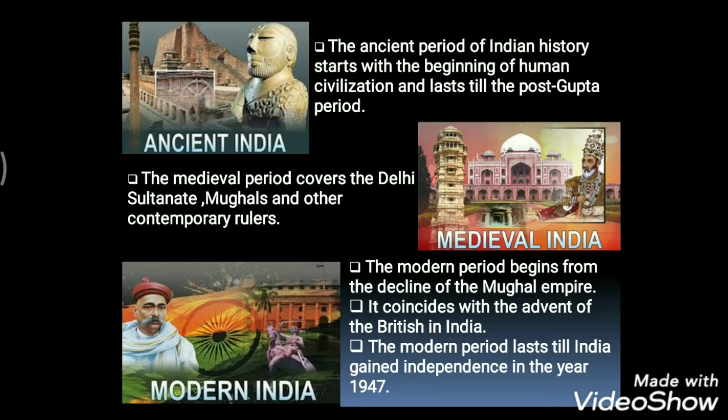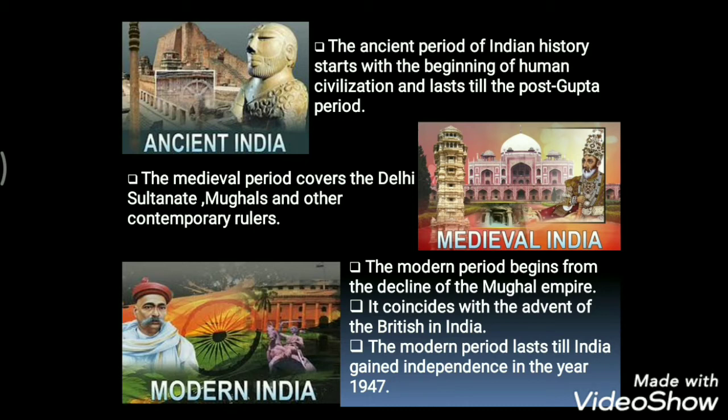This modern period lasts till India gained independence in the year 1947. We can say that the modern period starts from 1857 AD, which was the time when the first war of Indian independence started. From that time till now it comes under the modern period.